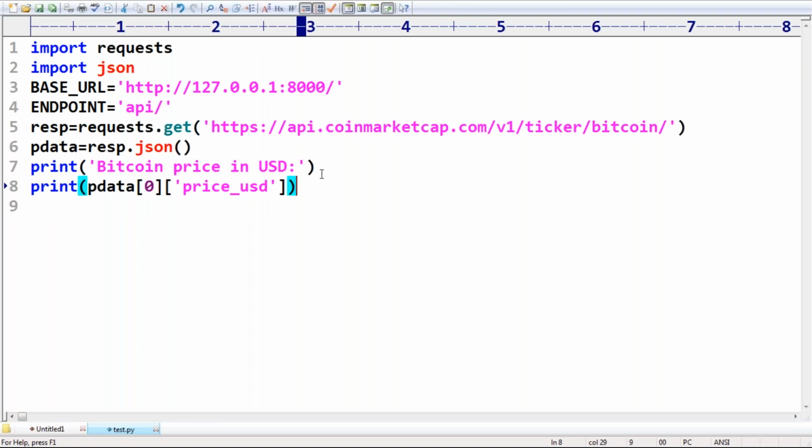Okay, so now, sir, here coinmarketcap.com provided this API. Now coinmarketcap.com can be accessible throughout the world from any other software application to get the results, because they developed the API. Now by using that API, everyone can access that. It may be Python application or Angular application or Java application, any application, right?